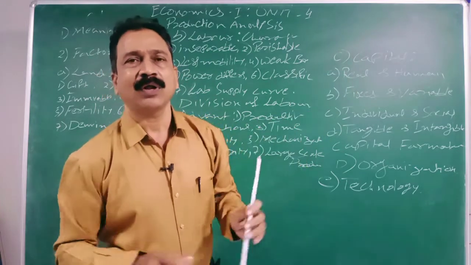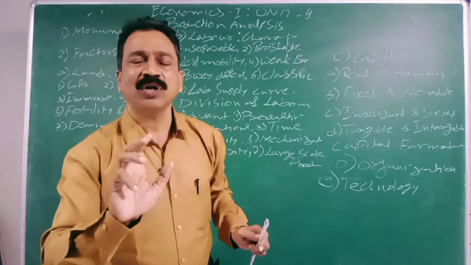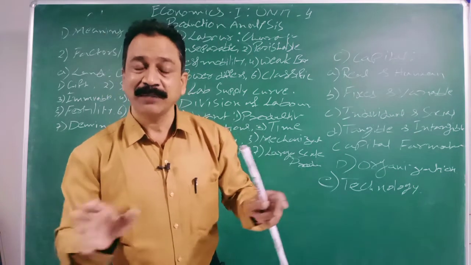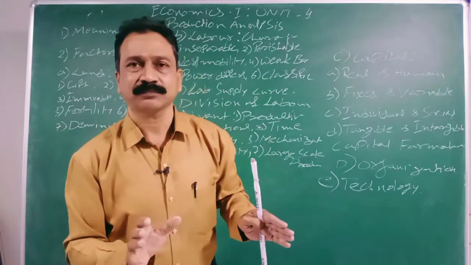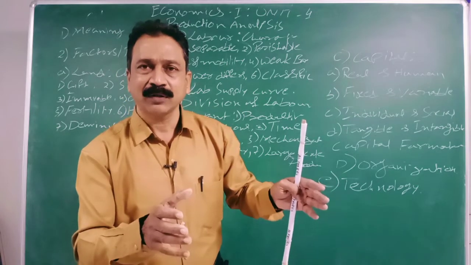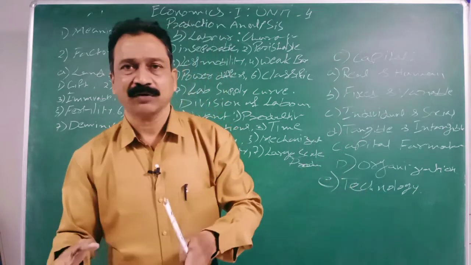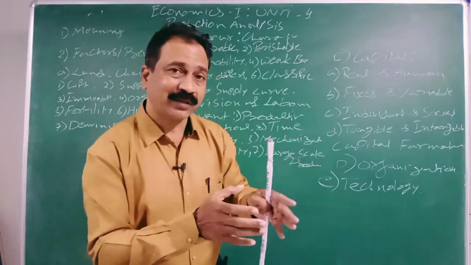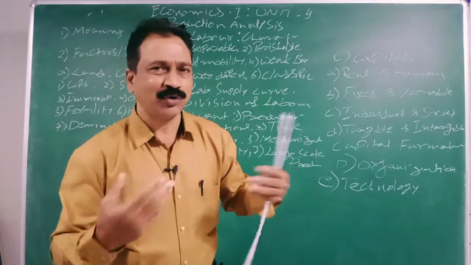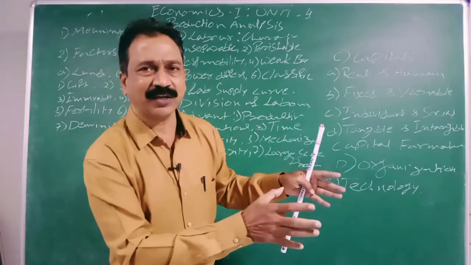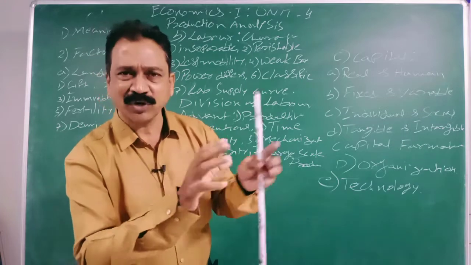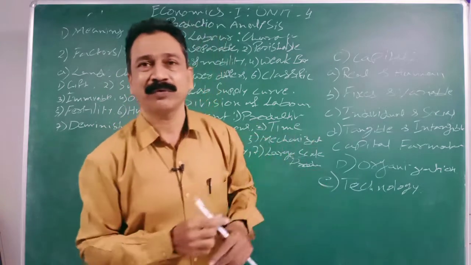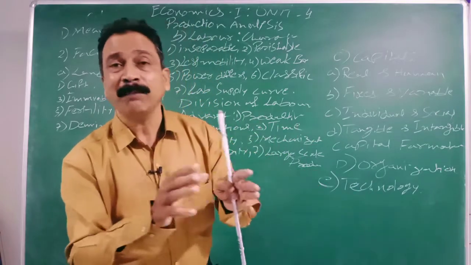For example, mechanics in your van shed cannot do the total work, but they do 50% of the work. If your van is under repair, he removes the tire and puts on the new tire. That cannot be done by everyone. I cannot remove a tire and fix another, or repair some parts of the engine. But he is semi-skilled in that job. He cannot do the total work, but he can do part of the work.